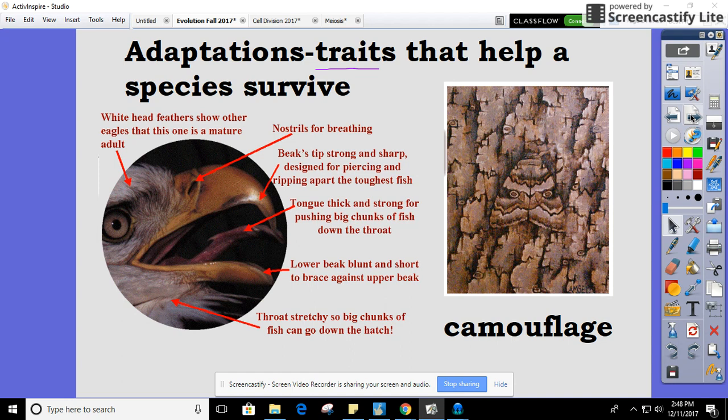A commonly used example of an adaptation is camouflage. And we want to think about, this is an advantage right now that this moth is camouflaged into this environment. But what happens if the environment or the nature changes? Then in that case, that adaptation might not be an advantage anymore.